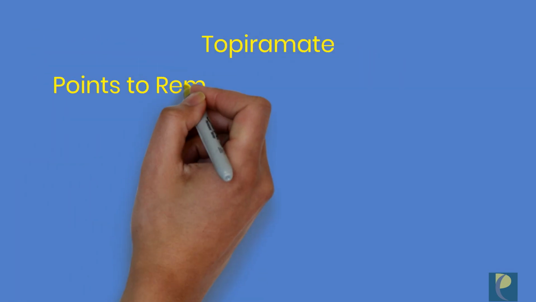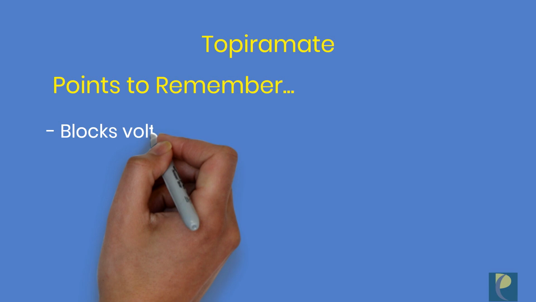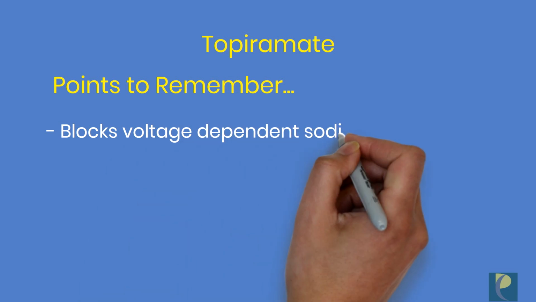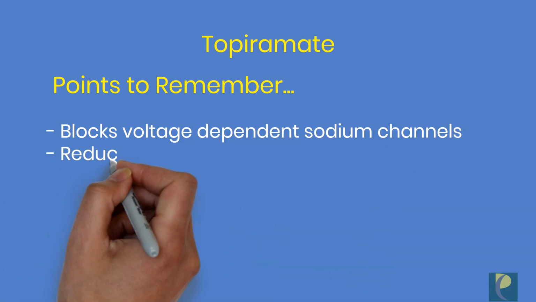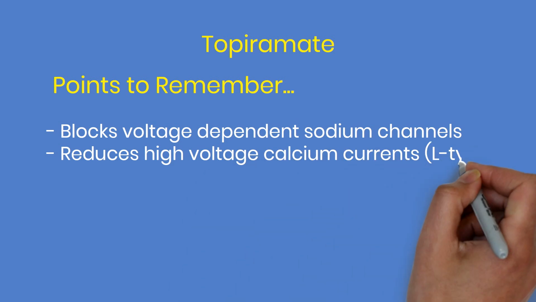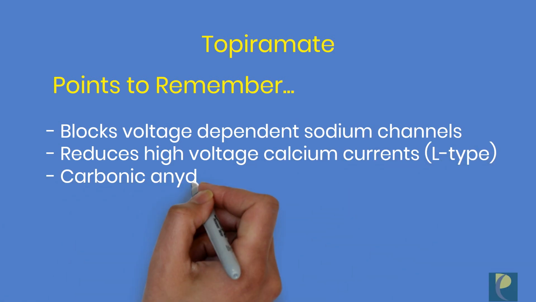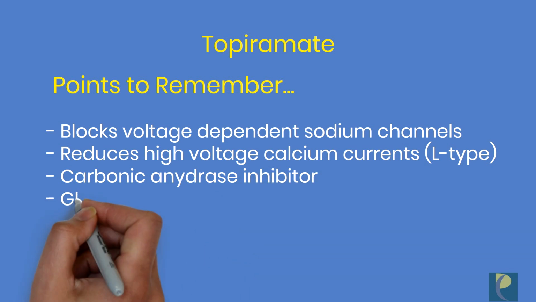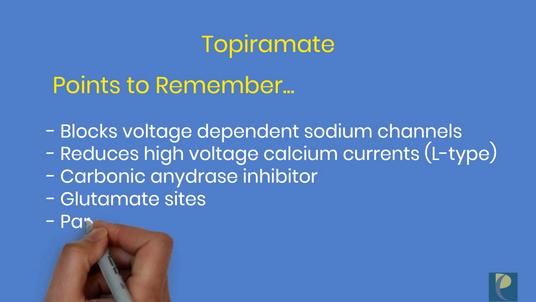Topiramate. Topiramate has again multiple mechanisms of actions. It blocks the voltage-dependent sodium channels, reduces high-voltage calcium currents, L-type, it is a carbonic anhydrase inhibitor, and it also may act at glutamate NMDA sites. This drug is used in partial and primary generalized epilepsy.